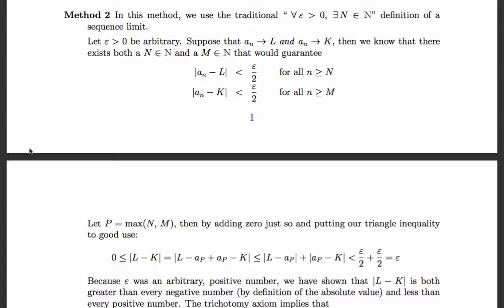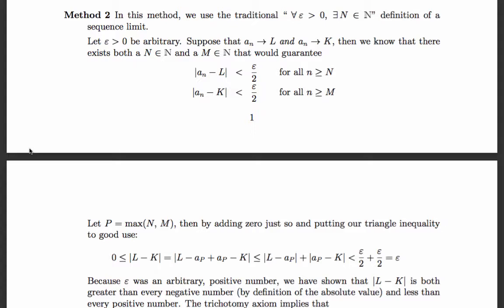If a_n converges to L and to K, well, we know that there's a natural number N and a natural number M that would guarantee that |a_n − L| is less than half of epsilon for all n bigger than big N, and |a_n − K| is less than half of epsilon for all n bigger than big M. Why can I put epsilon over 2?